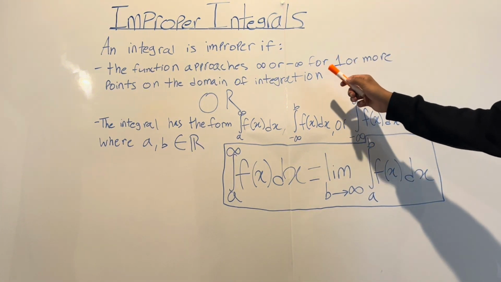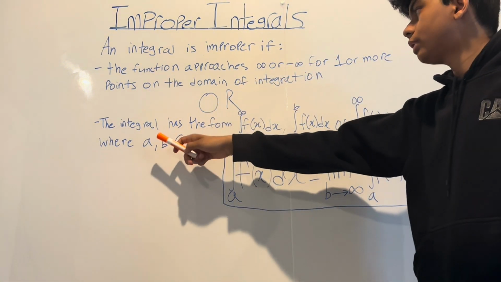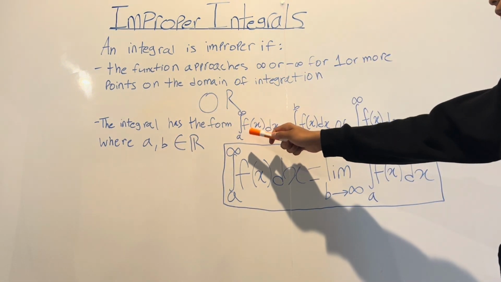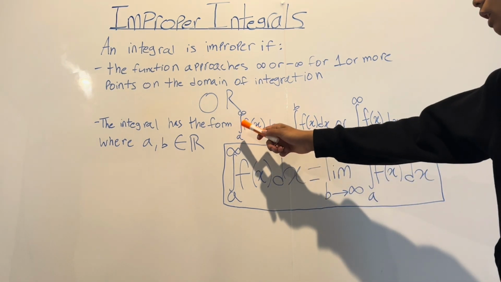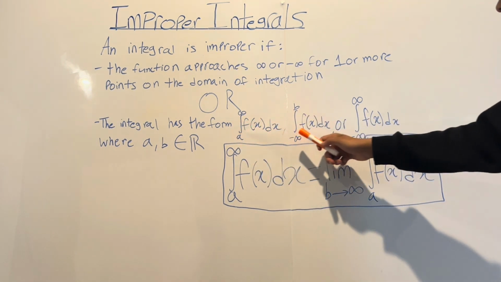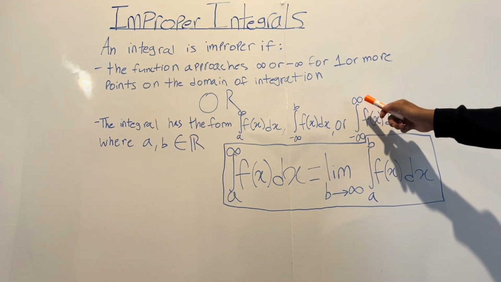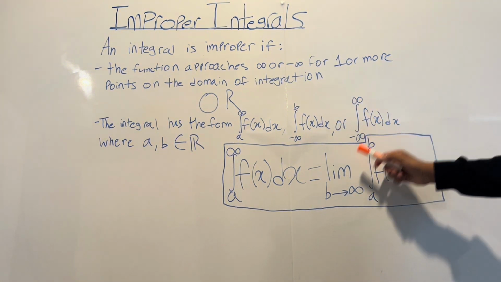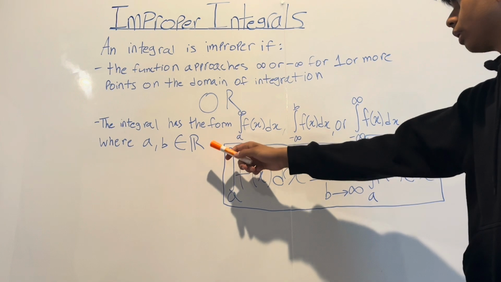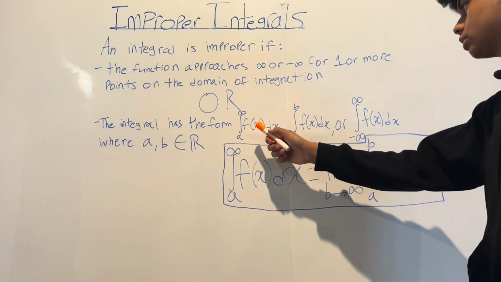the integral improper. Or if the integral has the form of any of these three, where the bounds are a through infinity, negative infinity through b, or negative infinity to infinity of any function, where a and b are real numbers, then it is also improper.